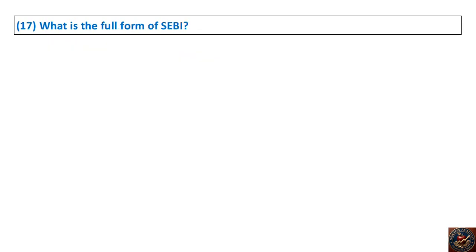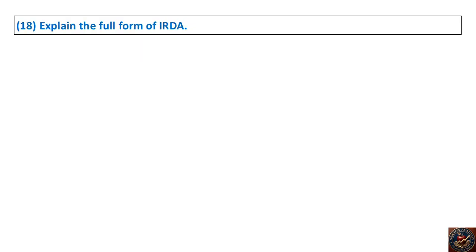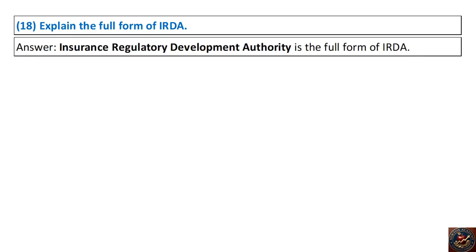17. What is the full form of SEBI? Answer. Securities and Exchange Board of India is the full form of SEBI. 18. Explain the full form of IRDA. Answer. Insurance Regulatory Development Authority is the full form of IRDA.